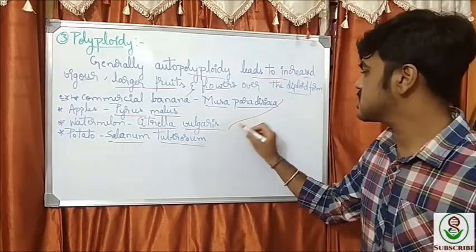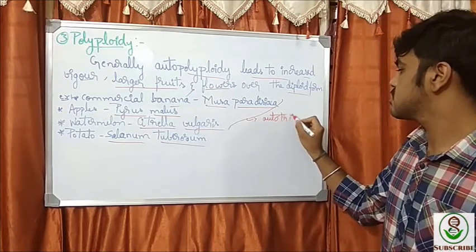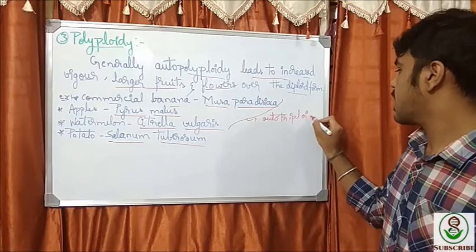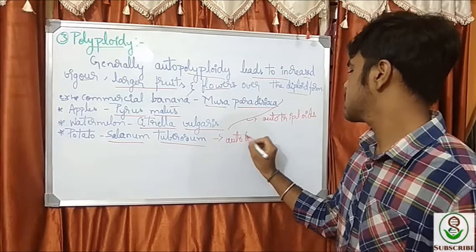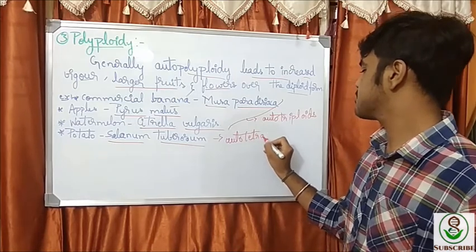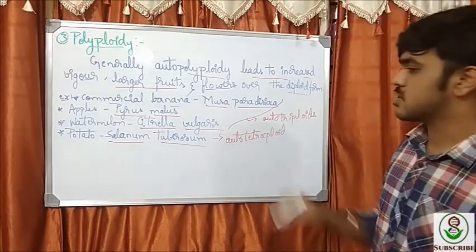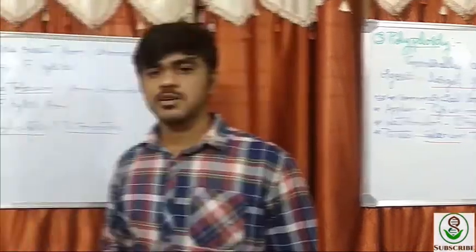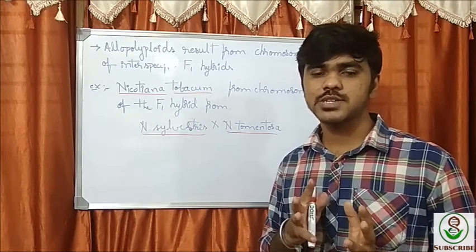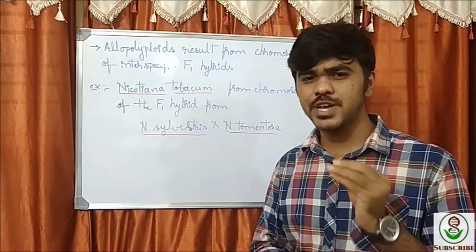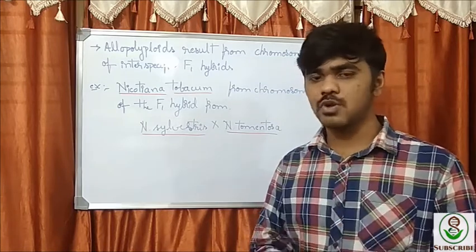Among these are autotriploids, and this is autotetraploid. This is autotriploid and it is autotetraploid. Now we have seen the autopolyploids. Usually, friends, the autopolyploids' contribution to crop evolution is very less. Actually, the more contribution is from the allopolyploids.